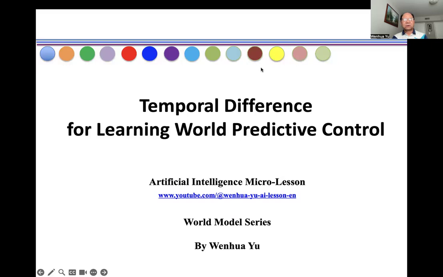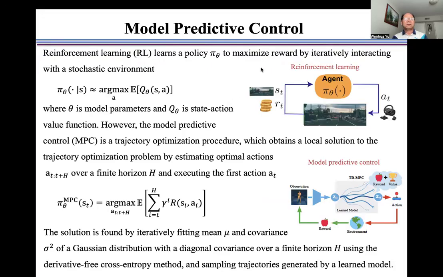In this video, I introduce temporal difference learning for world predictive control. Reinforcement learning learns a policy pi to maximize the reward by iteratively interacting with the stochastic environment. I show in this equation and in this figure the agent, the action, the environment, the reward, and the state at time t, where theta is the model parameters, and Q theta is a state action value function.